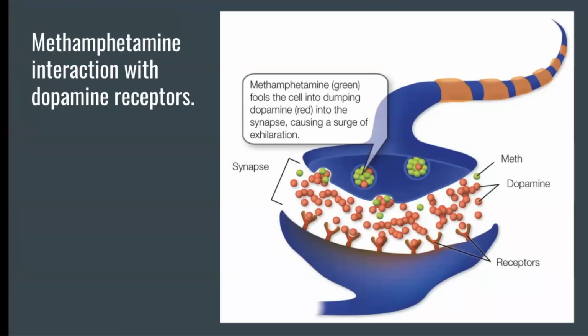This graphic shows how methamphetamine interacts with dopamine receptors. The methamphetamine molecules in green fool the cell into dumping dopamine into the synapse, causing a surge of exhilaration that normally would not have occurred.